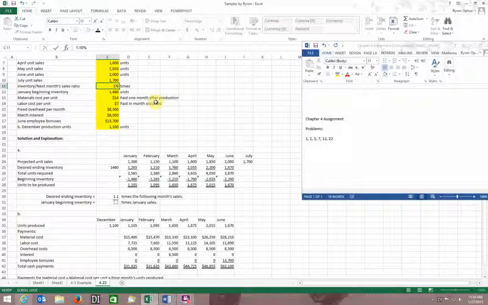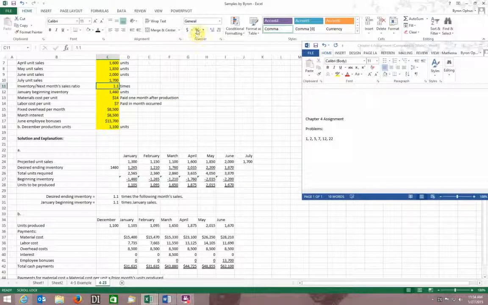I've got it as a percent, so I'm sorry. I'm going to change that back, let me just hit general. If I hit 1.1, 1.1 times, and then I convert that to percent.